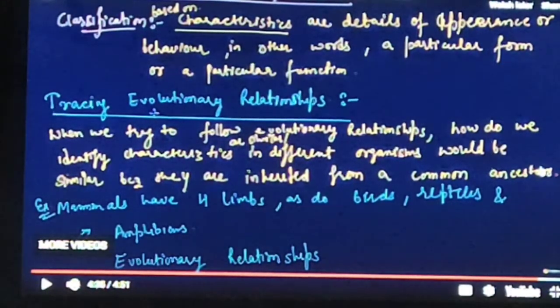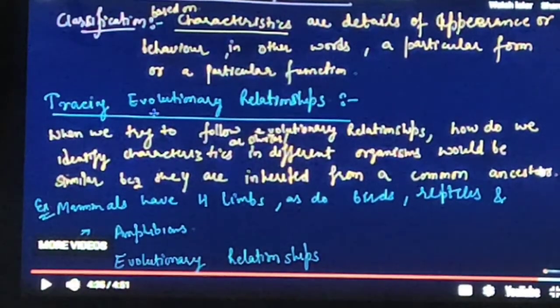Classification is what? Classification is to divide the different groups of organisms. We put different organisms into different groups, and this is known as classification.